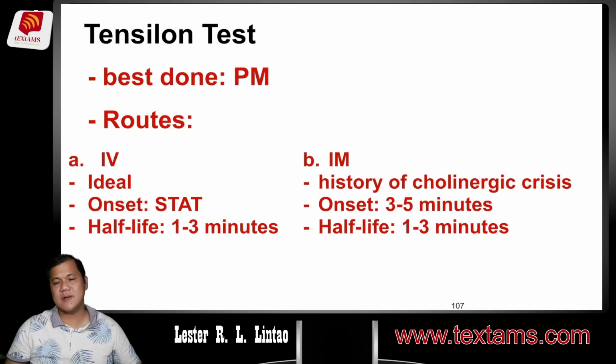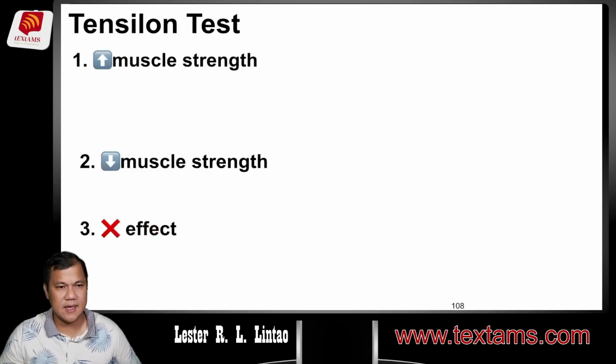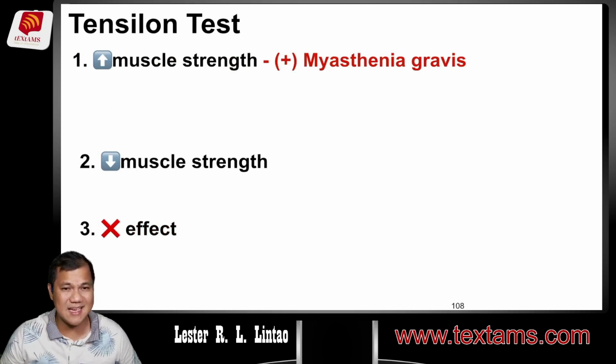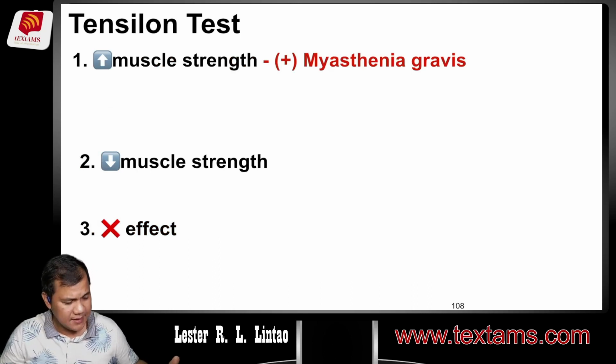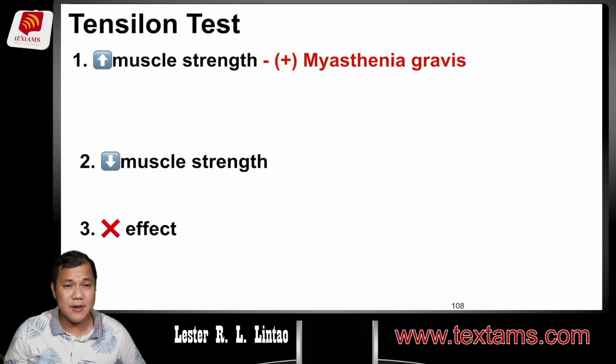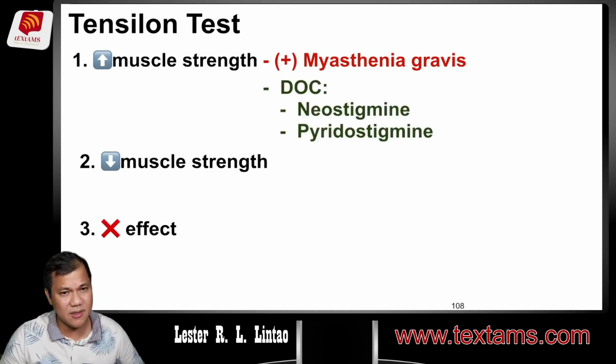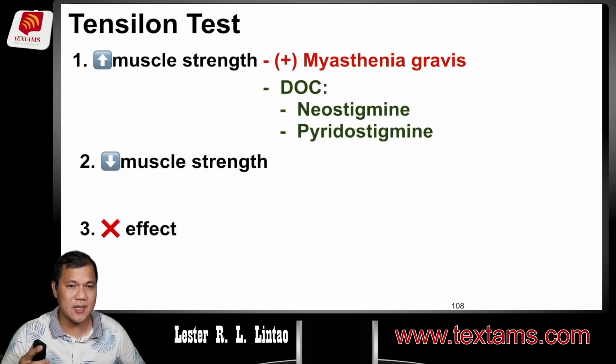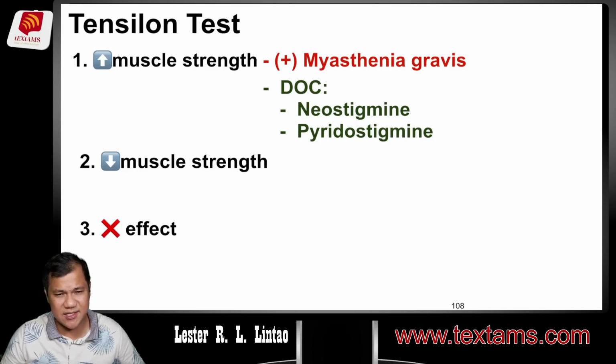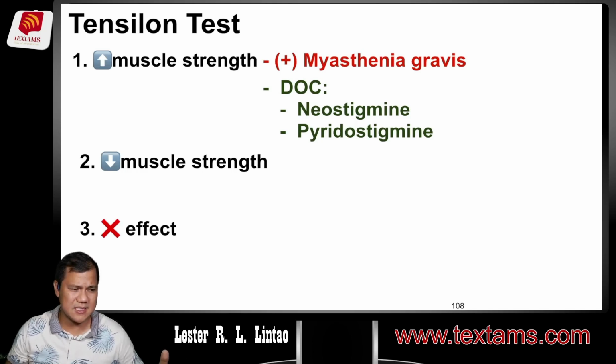Now, let's talk about the possible results of tensilon. First, pag nag-increase ang muscle strength ng pasyente, ibig sabihin talaga meron siyang Myasthenia Gravis. So again, nag-infuse ng tensilon, okay? At habang nag-infuse, lumalakas yung pasyente, meron siyang MG. So if you're a good nurse, you have to anticipate the drug of choice, which are either neostigmine and pyridostigmine, and both are anti-cholinesterase with longer half-life. Inaabot ng 6 to 10 hours yan, no? Okay? Yung half-life niya, so at least i-alarm lang ng pasyente na every 6 to 10 hours magte-take siya ng